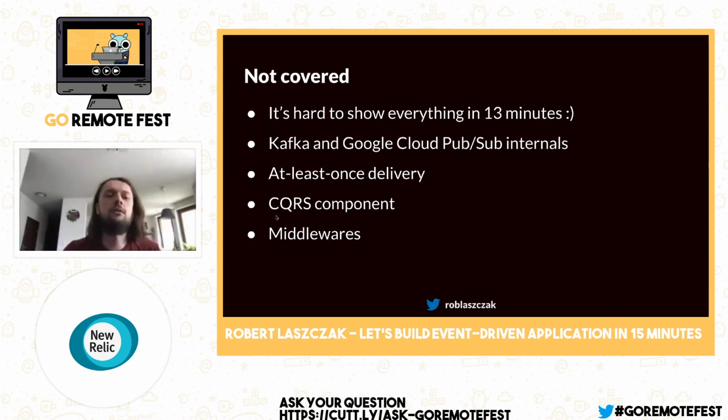And what is also nice, it's the middleware system. It's working really similar to HTTP. The only difference is that we are working with messages, not with HTTP requests, but it's working pretty much the same. And we have also some nice middleware. For example, we have the duplication middleware, which can be used to ensure that we are handling at least once delivery in a proper way. So it's kind of chaos engineering, I would say.